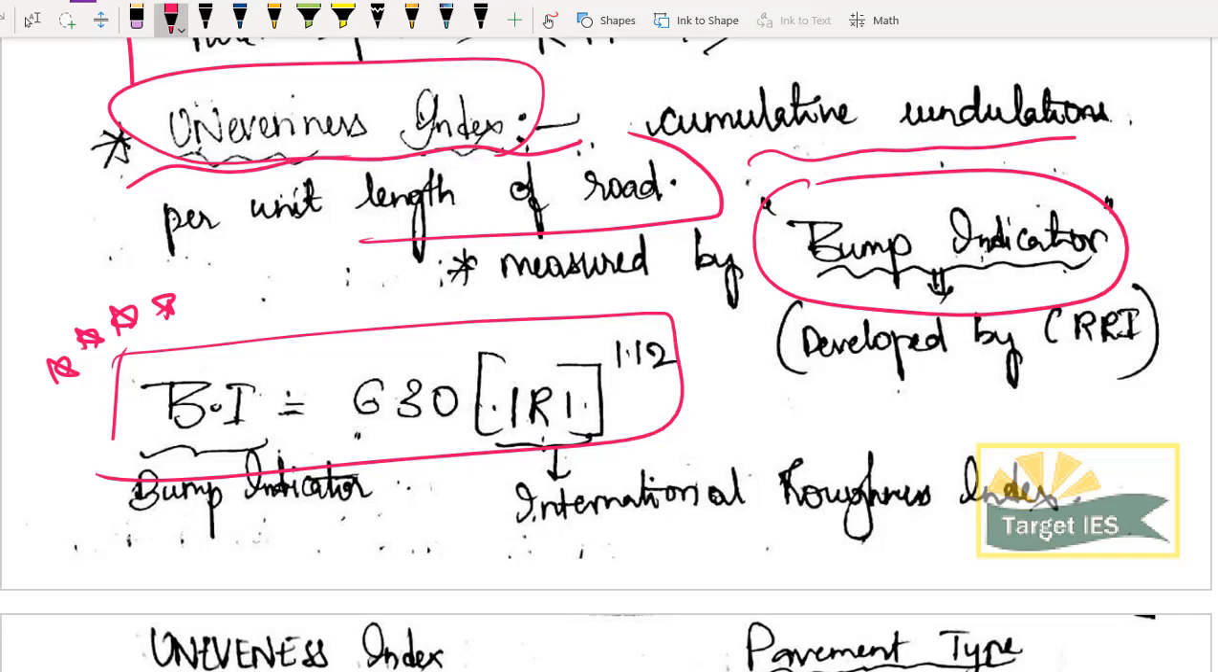Now use your common sense. अगर undulation ज़्यादा है, ठीक है, तो रोड अच्छा है कि बुरा है? Is it a good road or a bad road? Obviously it is a bad road. Okay, अगर undulations कम है, then it is a good road. As simple as that. Okay, I hope you got it.